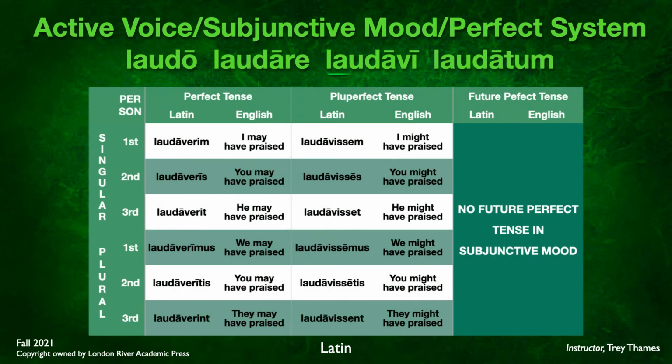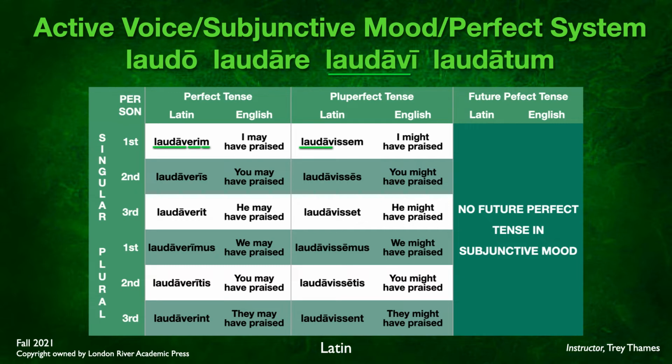We're going to take the first conjugation paradigm verb, laudo, laudare, laudavi, laudatum. And as we mentioned a minute ago, we're going to take that stem, laudav, and drop it in there to the perfect tense. This is perfect active voice. And we're going to add the eri plus our present endings, m, s, t, mus, tis, nt. So we end up with laudaverim, laudaveris, laudaverit, laudaverimus, laudaveritis, laudaverint. I may have praised, you may have praised, he may have praised, etc.